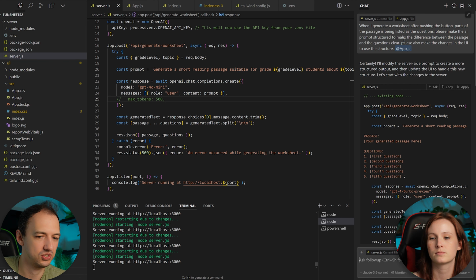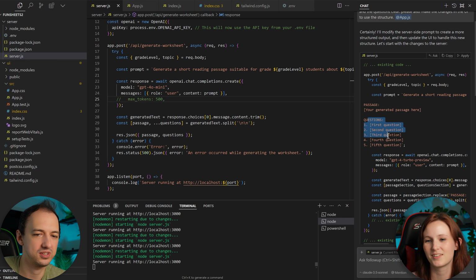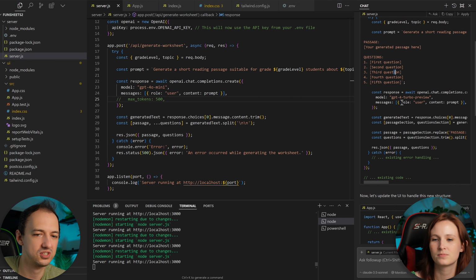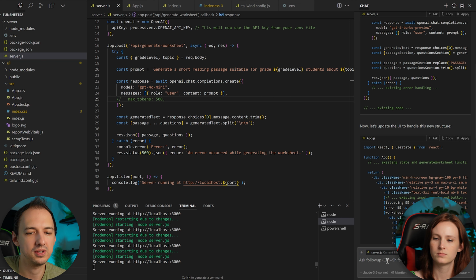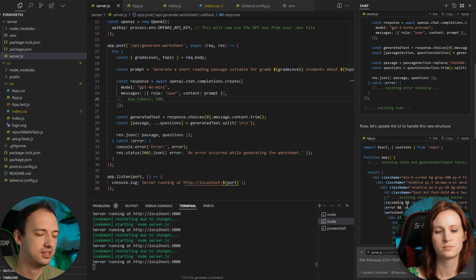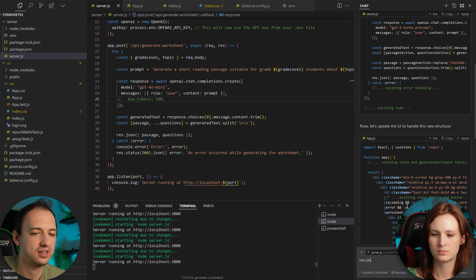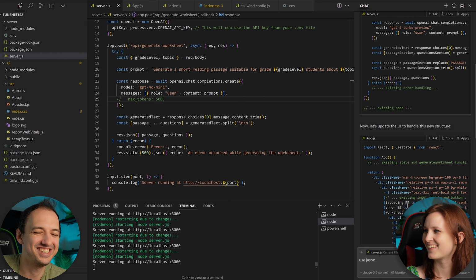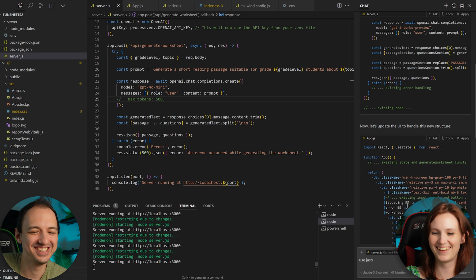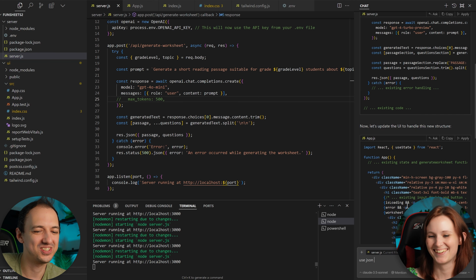So that's not the best structure, and I just know that from my experience. I wouldn't know that, because here it's just using a text-based structure. Let's follow up and tell it, use JSON, without the A, JSON, to structure the prompt and parsing.